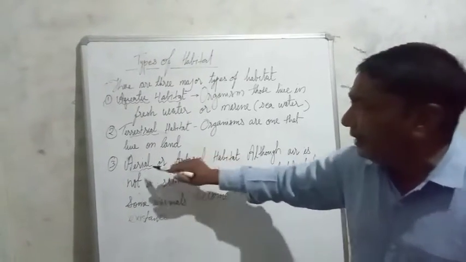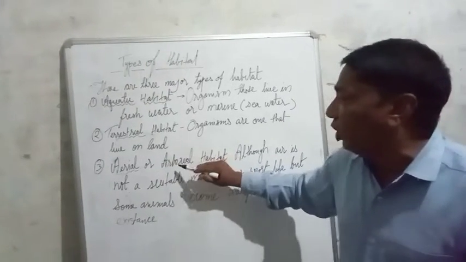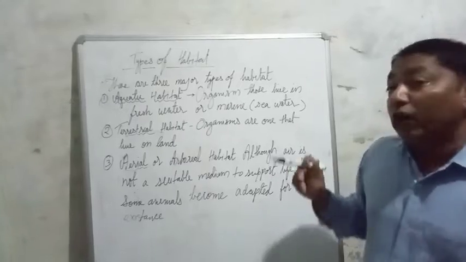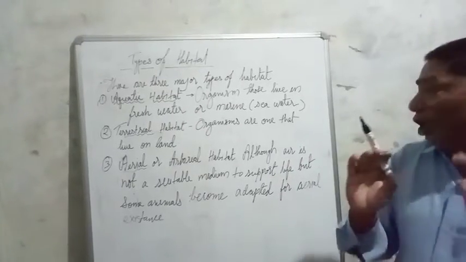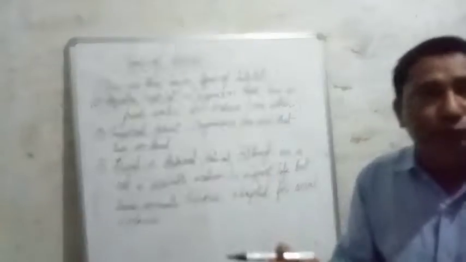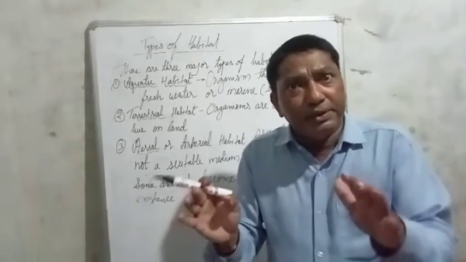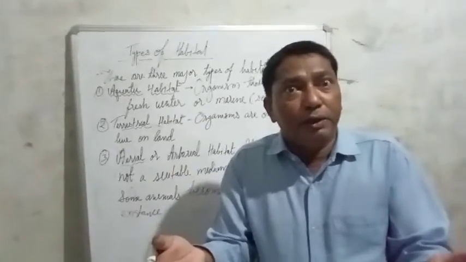So these animals are also known as aerial animals or arboreal animals. Although air is not a suitable medium which supports life, because